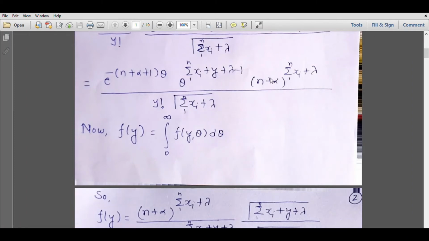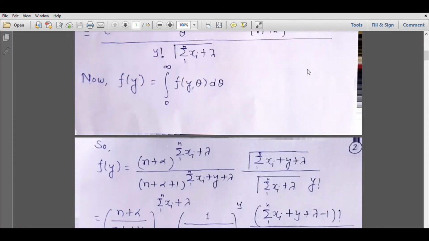So I'll have n plus alpha raised to summation xi plus lambda upon n plus alpha plus 1 raised to summation xi plus y plus lambda. And the gamma terms ratio will also be there: gamma of summation xi plus y plus lambda upon gamma of summation xi plus lambda. And this y factorial will remain there. Right now this distribution doesn't look familiar to us, so let us try to rearrange these terms a bit.